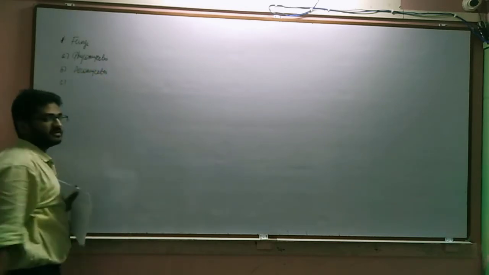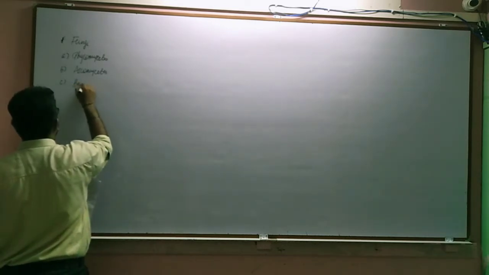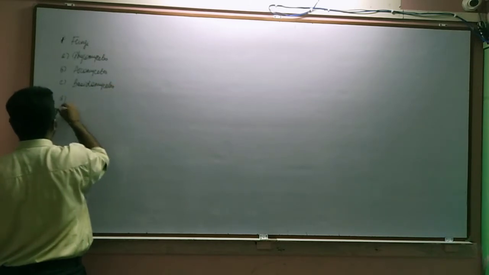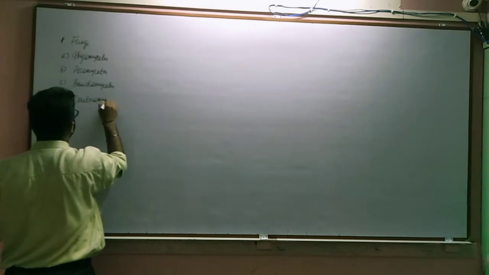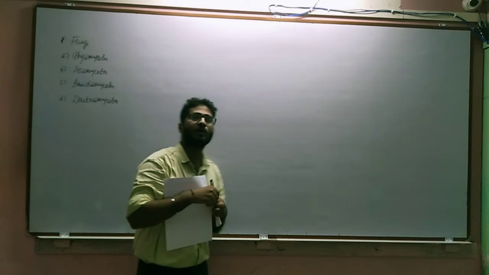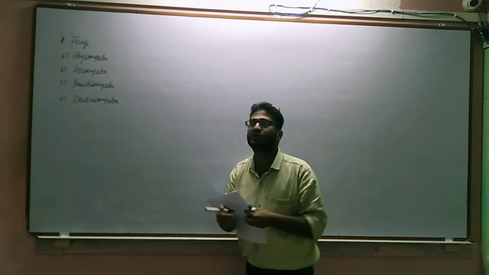The third one is Basidiomycetes, the mushroom fungi. And the fourth one is Deuteromycetes. Right, so these are the four basic classifications of kingdom fungi, that is Phyco, Asco, Basidio as well as Deuteromycetes.